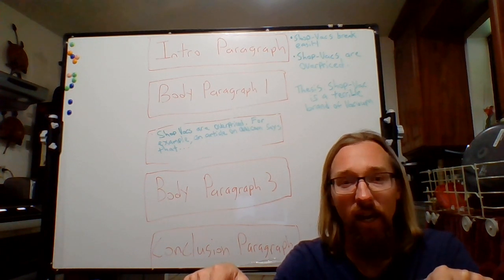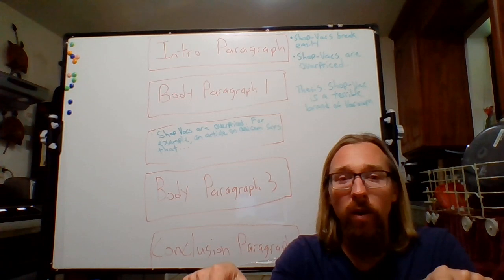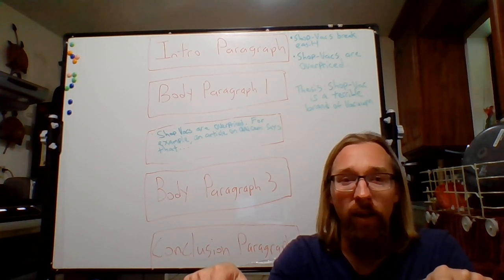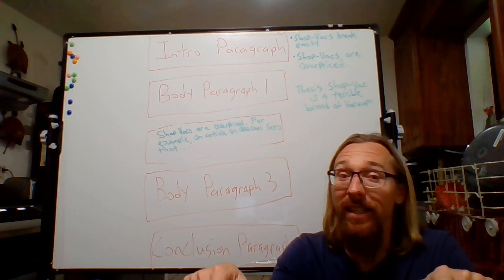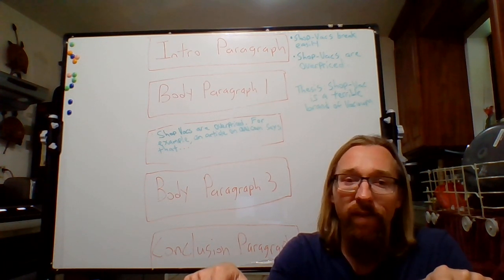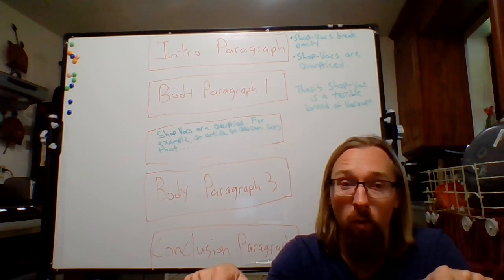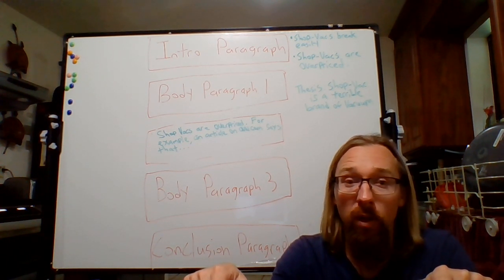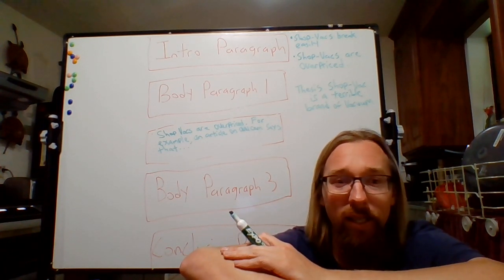But notice how I said I'm surprised. I don't want you to use I statements in your essay. You could better word it by saying it's surprising that Shop-Vacs cost as much as they do when they are of poorer quality compared to Rigid vacuums. That's an example of a commentary sentence.